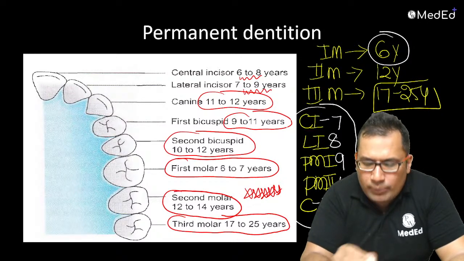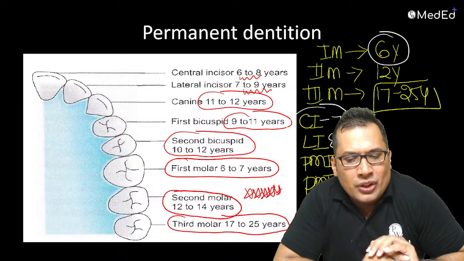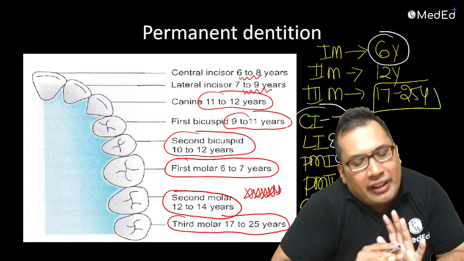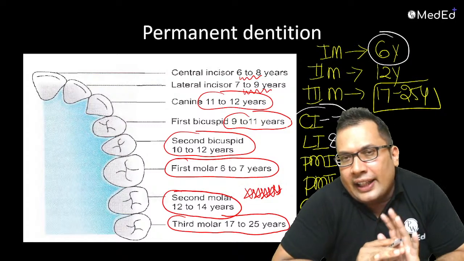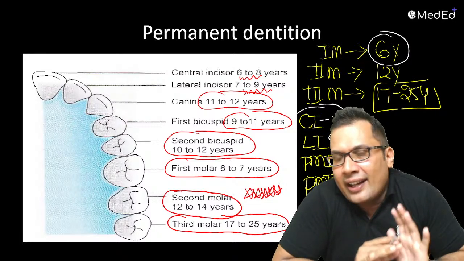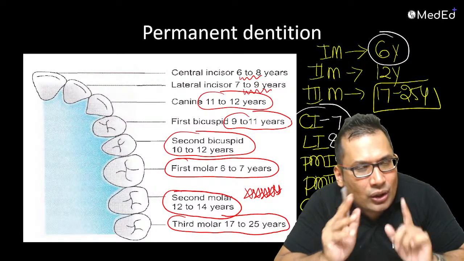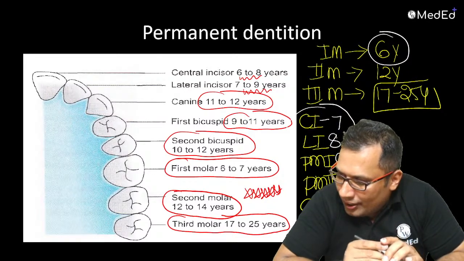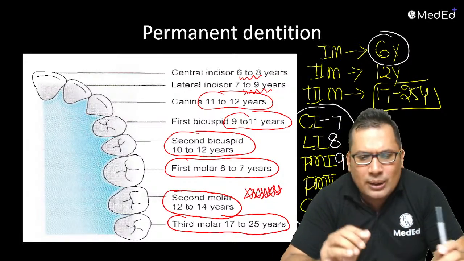This is an easy method to remember. You start with 7 and end with 11 for the canine. Canine, remember 11 years. So this is about the permanent dentition.